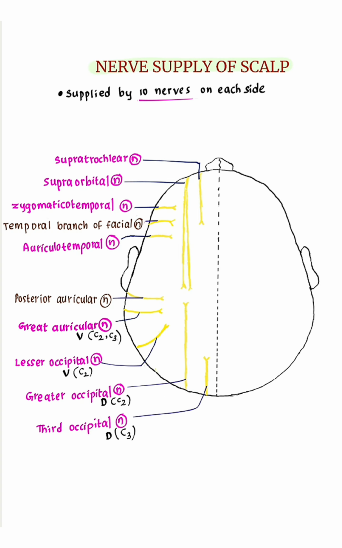Among the 10 nerves, 8 are sensory and 2 are motor. 2 motor nerves are temporal branch of facial nerve, which supplies frontal bellies of occipitofrontalis muscle, and posterior auricular nerve, which supplies occipital bellies of occipitofrontalis muscle.